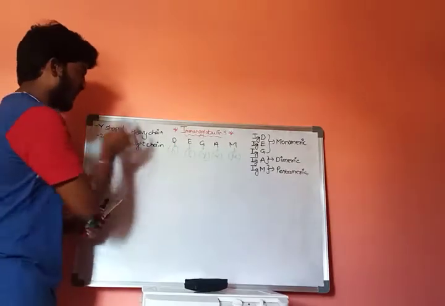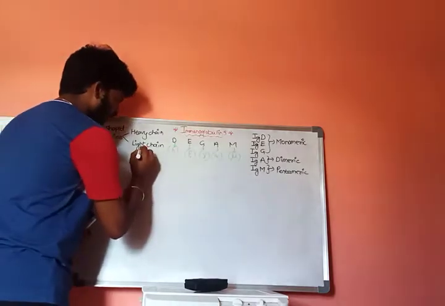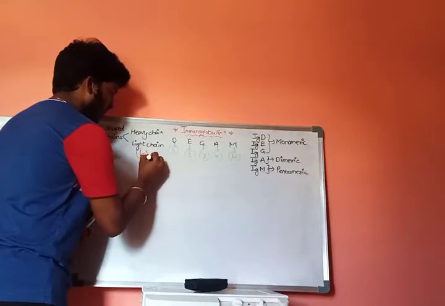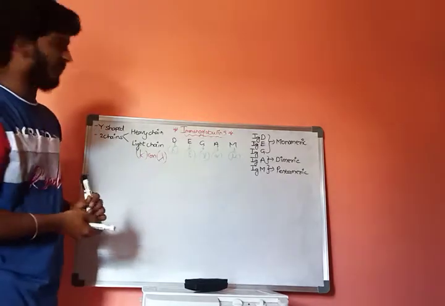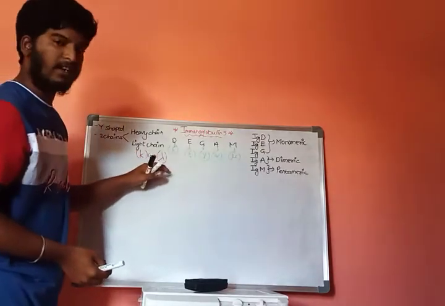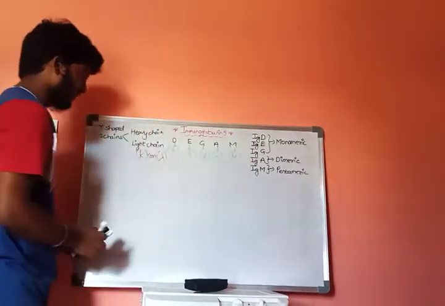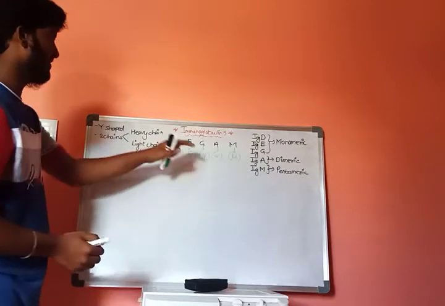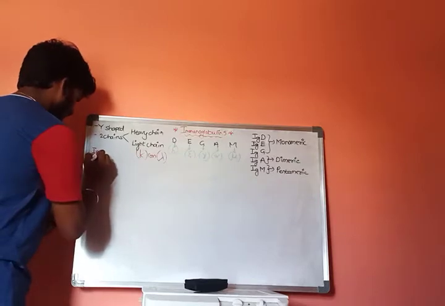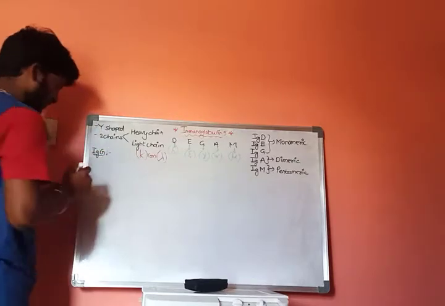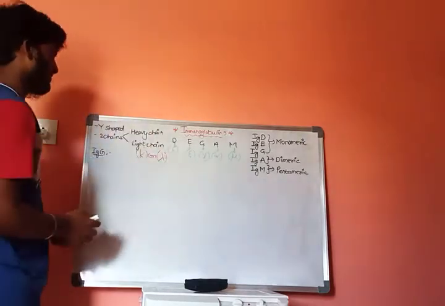If we discuss the types of light chains, these light chains are of two types. One is kappa, and the other one is lambda. One is the kappa form and the other one is the lambda form. Now let us discuss the structure of the IgG type of immunoglobulin. IgG consists of two heavy chains and two light chains.